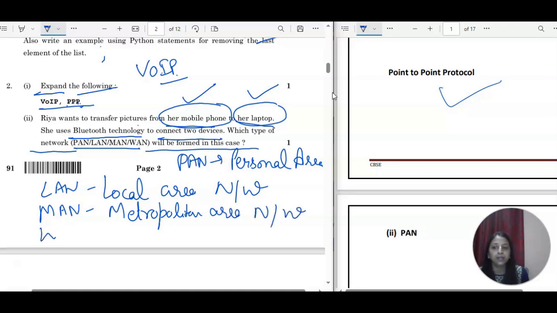And then we have WAN. WAN stands for wide area network, right? Wide area network. Now the point is, what is this? How can you differentiate? With respect to their geographical area only we are going for the differentiation.